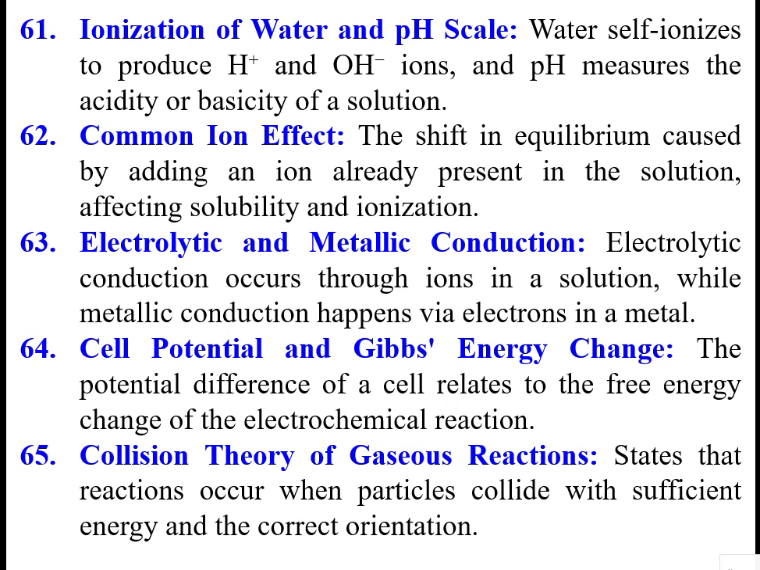Ionization of water and the pH scale. When water is ionized, H plus and OH minus ions will be forming. The concentration of H plus is expressed as pH, the negative logarithm of the H plus ion concentration. So that value varies between 1 to 14. pH equal to 7 indicates a neutral solution. pH less than 7, acidic solution. pH more than 7, it is an alkaline solution.